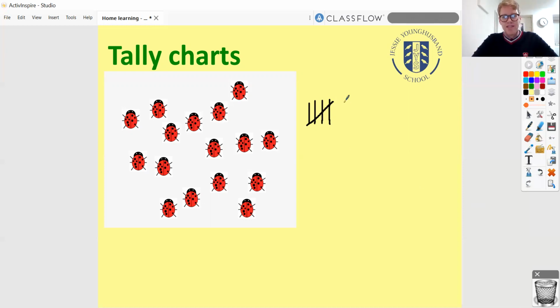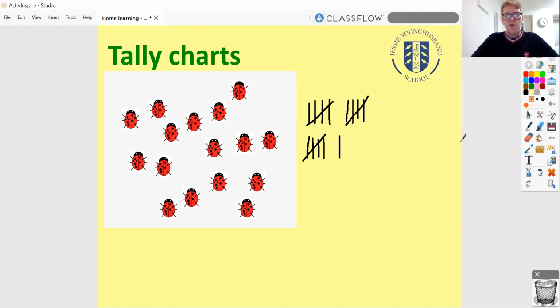And now when I'm ready to start my 6th one here, I'm going to start the same again. So I'm going to do 6, 7, 8, 9, and how am I going to do my 10th one? That's right, the little gate across the front. So that's 10, 11, 12, 13, 14, 15, and my last one there, 16.